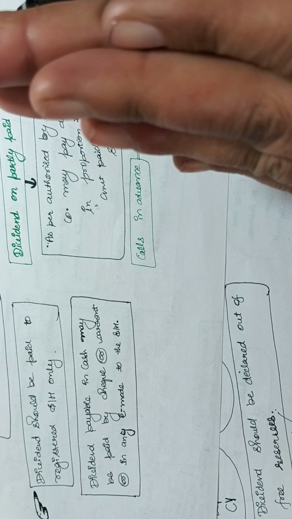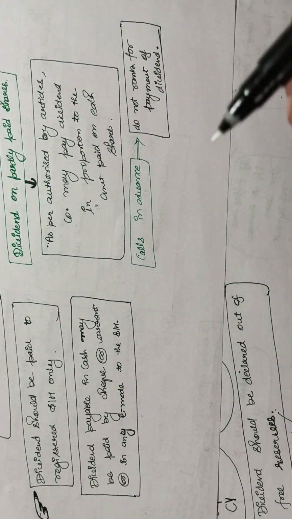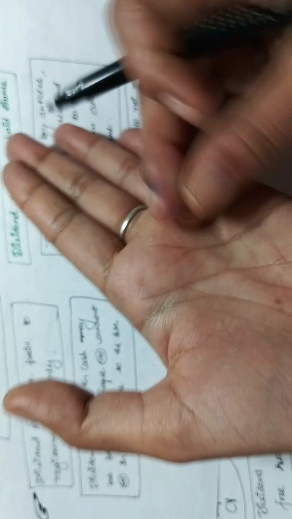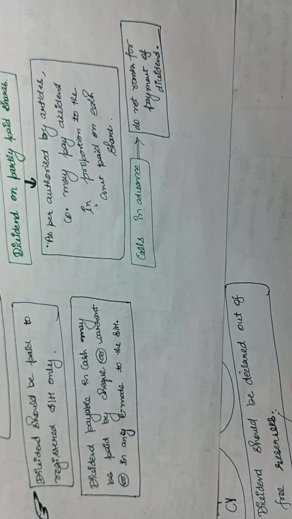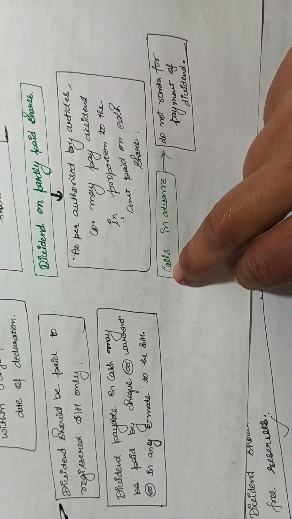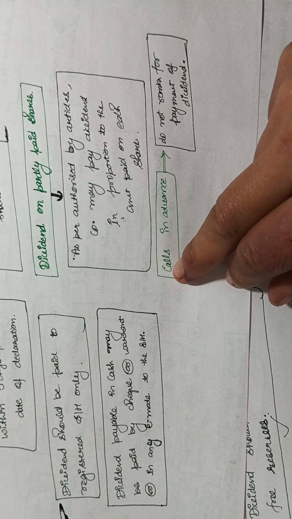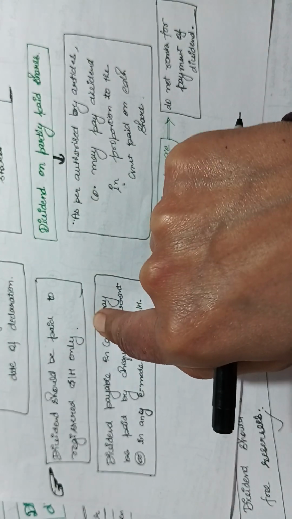A record date is declared, and the members registered until that record date will be considered for the dividend. So those members who are registered till the record date are eligible for the dividend, and so dividend should be paid to the registered shareholder only.